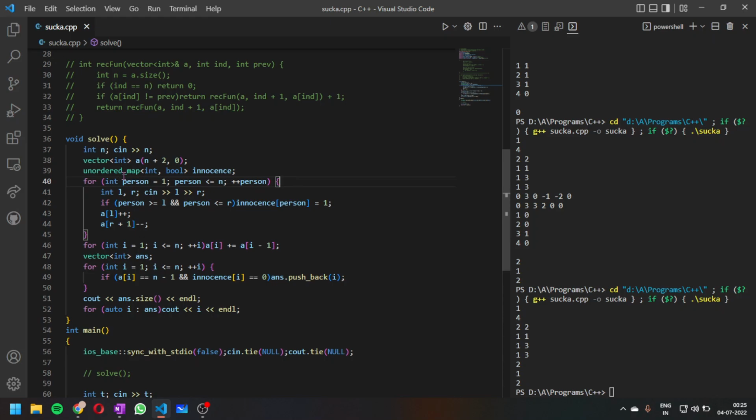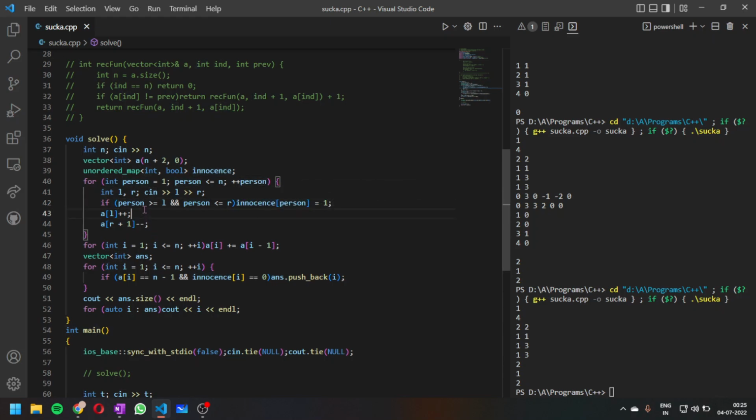Now I am iterating through all the persons and asking each person their respective ranges. This line is going to ask for ranges, and in the next line I am checking whether that person is including himself or not in that given range. If the person is including himself, that means that person is innocent, and I am not going to include this value. So I did this here.